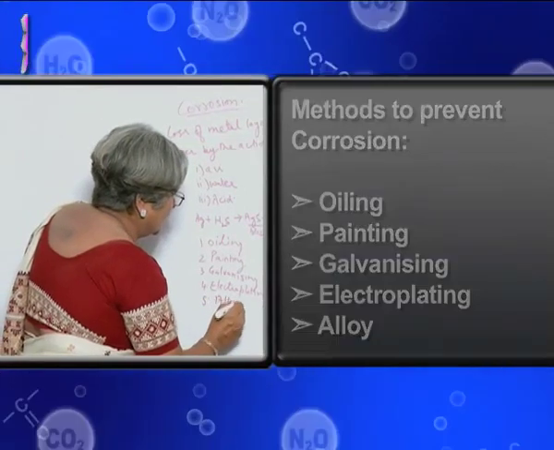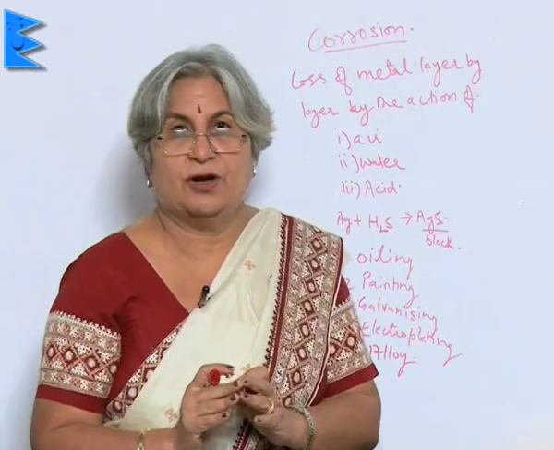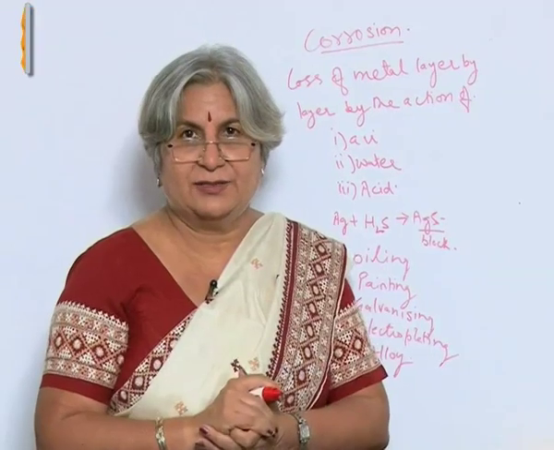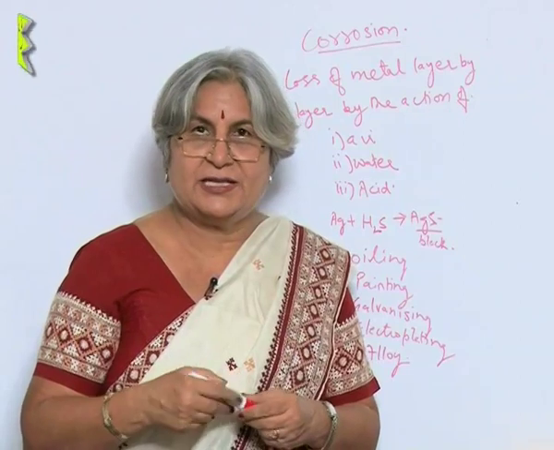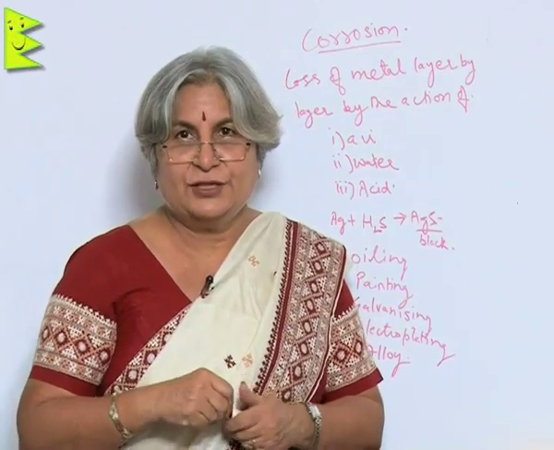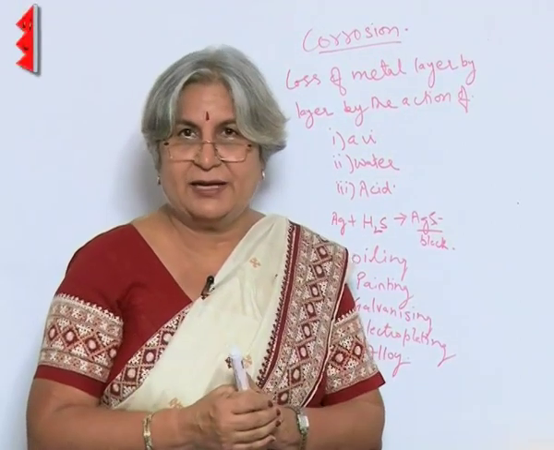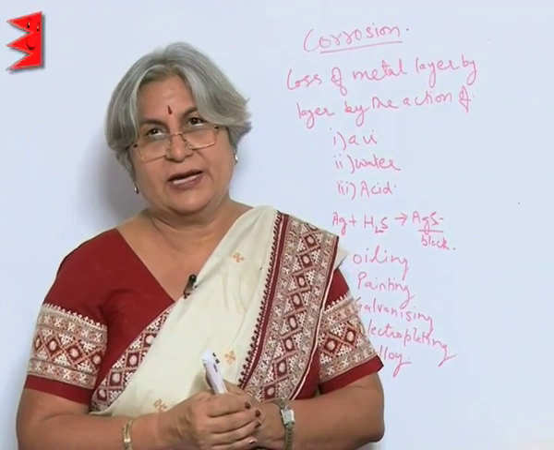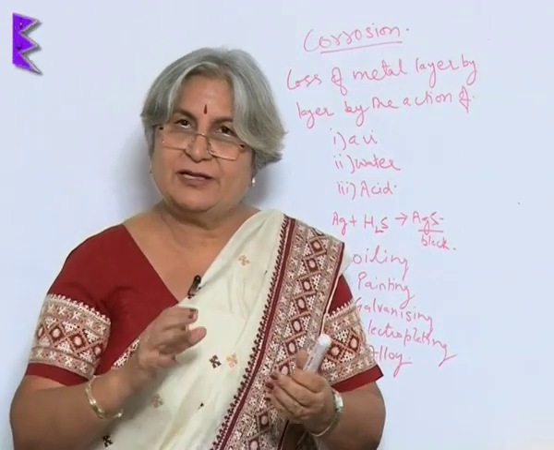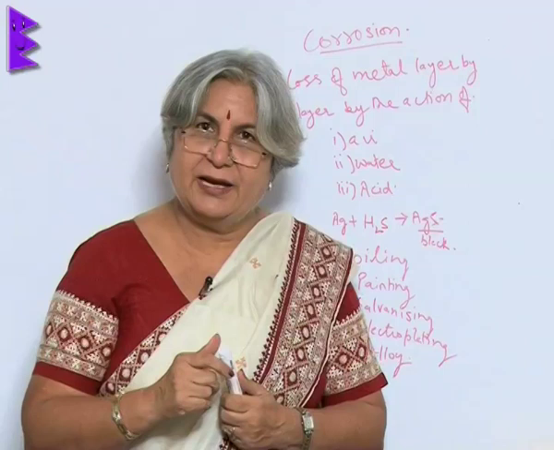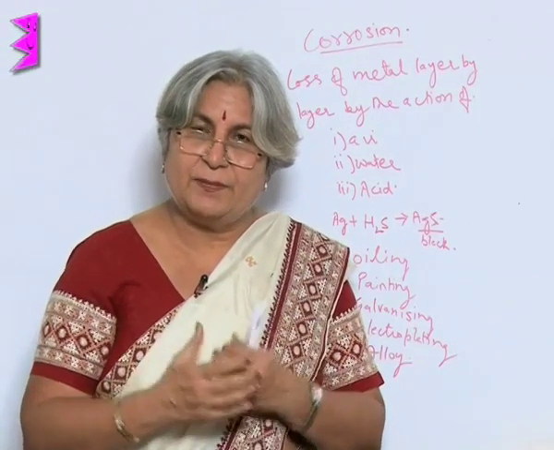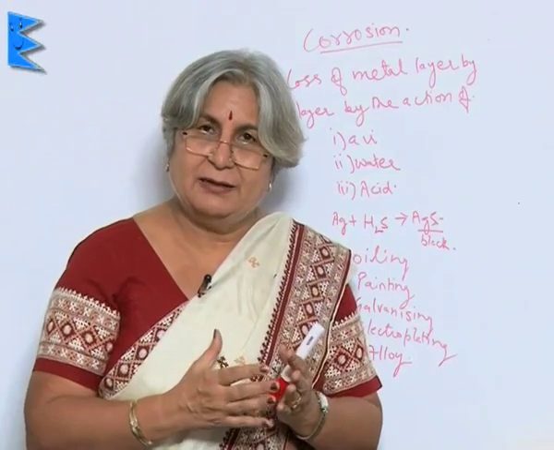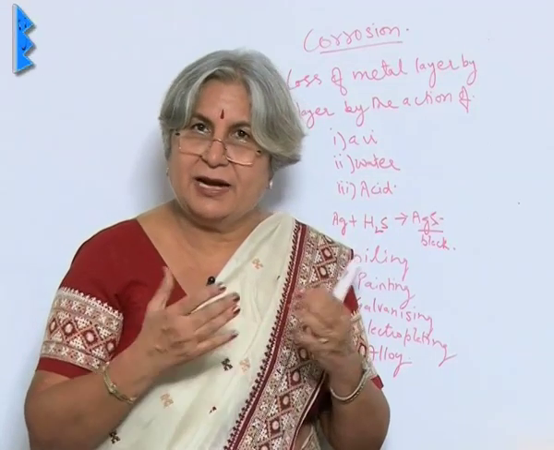What is an alloy? Alloy is a homogeneous mixture of a metal and non-metals. So, iron is changed to steel or stainless steel, copper is changed to brass or bronze. The advantage of making an alloy is that an alloy is not easily affected by the air, oxygen or acids. It has the good properties of the metal minus the bad ones.